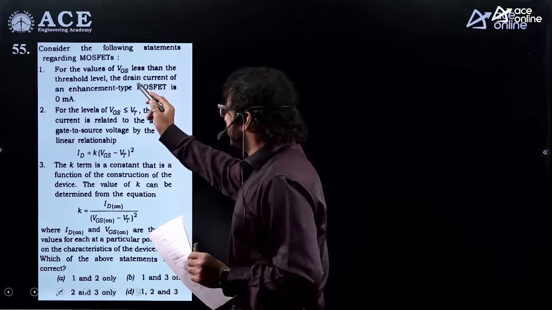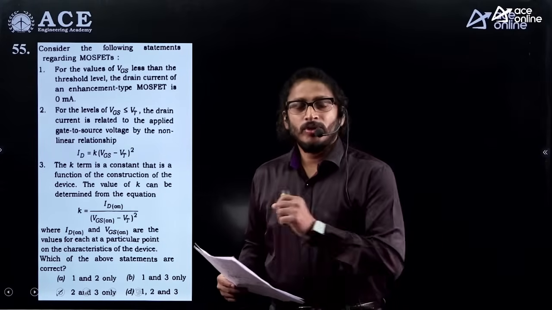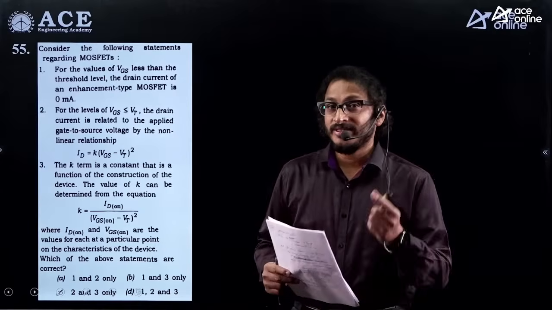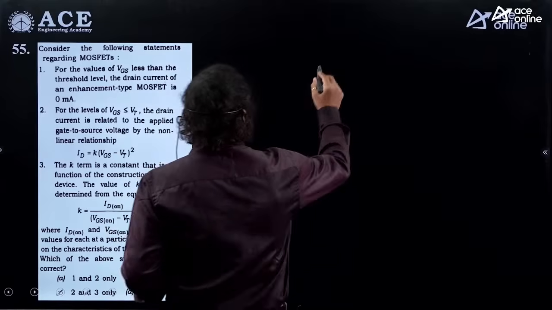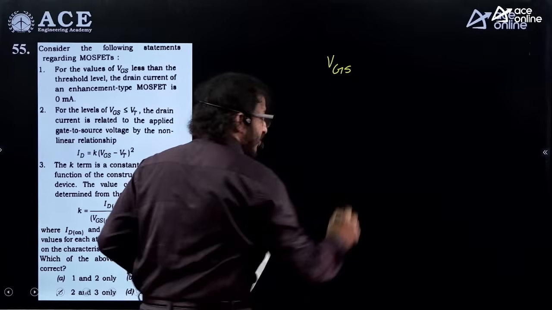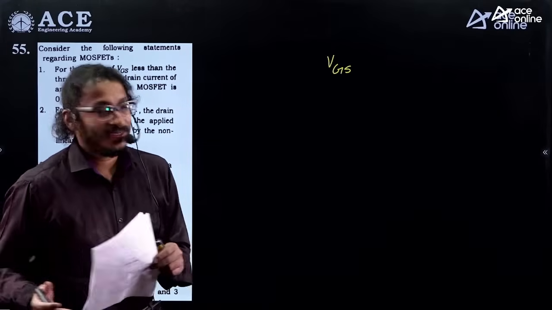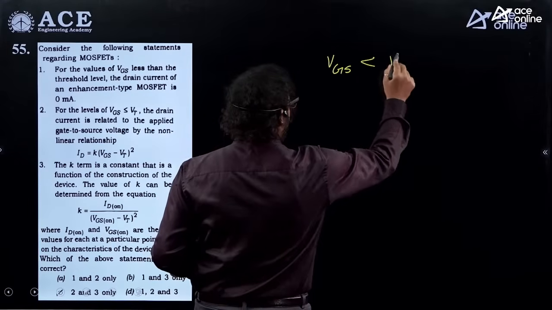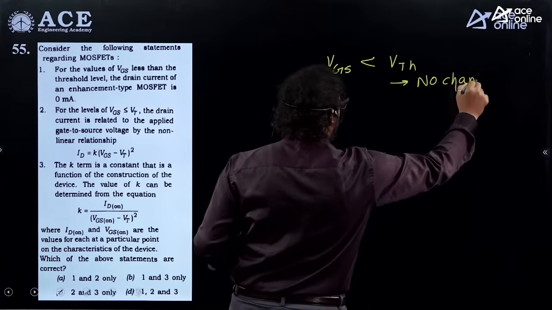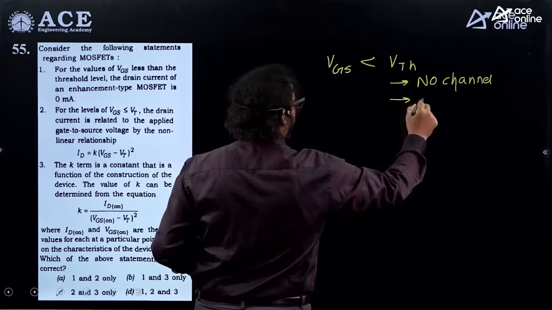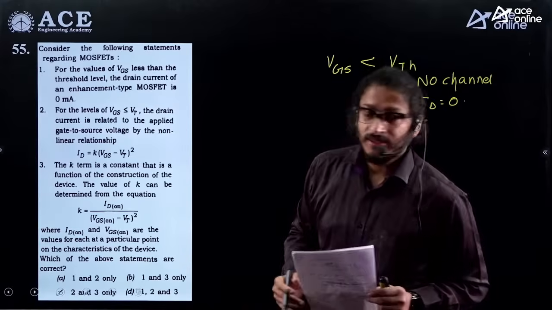For the values of VGS less than threshold voltage, when you hear the word threshold voltage, it is no doubt the enhancement mode of operation, not depletion mode. Enhancement MOSFET. The examiner has given VGS positive. That clearly shows that it is NMOS, not PMOS. So VGS less than threshold voltage, no channel. Am I right, dear students? Whenever there is no channel, current must be equal to 0 because it is enhancement. No channel, no current.